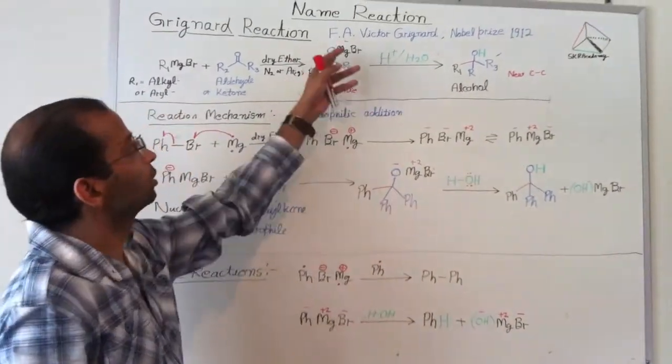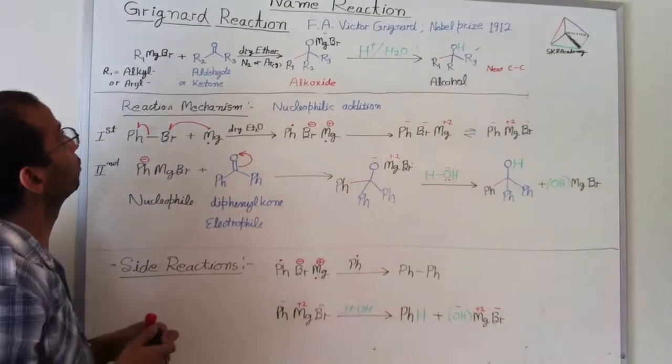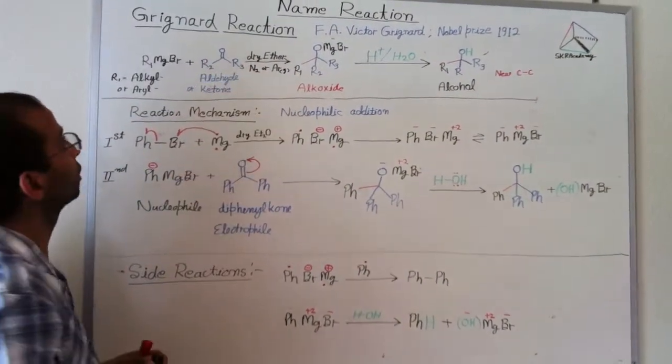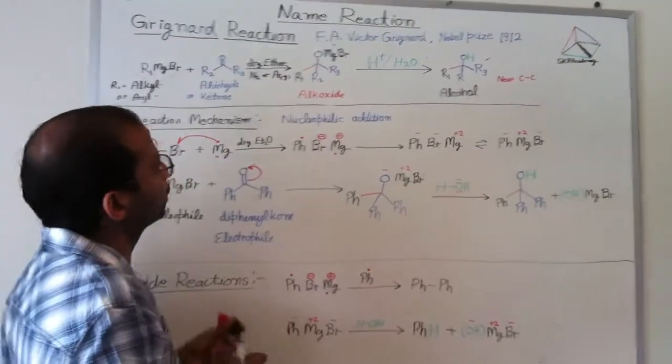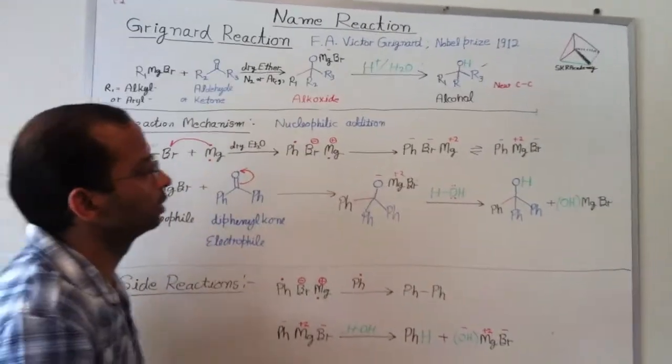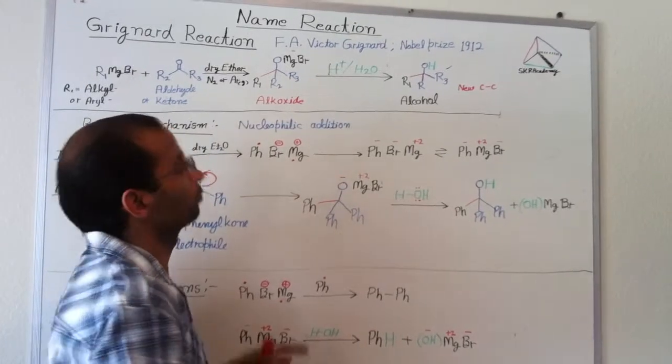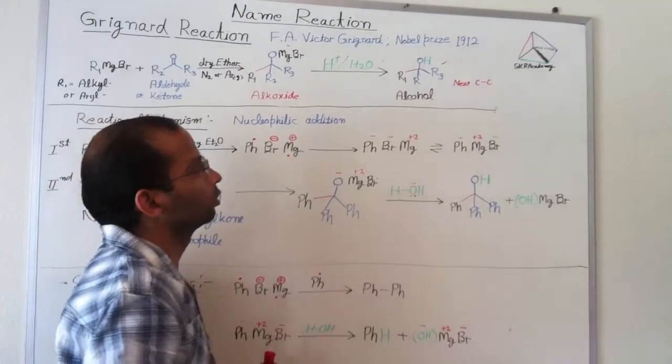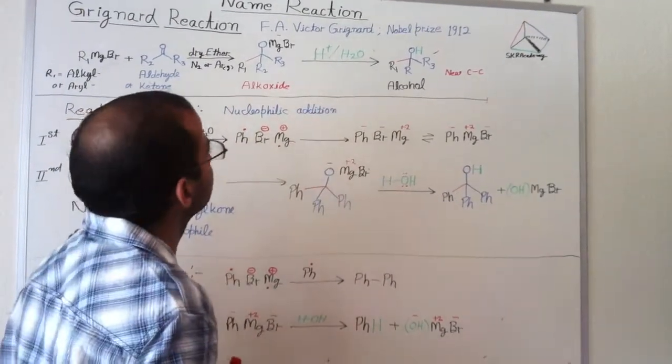In the name reaction series, here we will go through today Grignard reactions. Grignard reaction was discovered by F.A. Victor Grignard. He was a French chemist and he received a Nobel Prize in 1912. Basically,